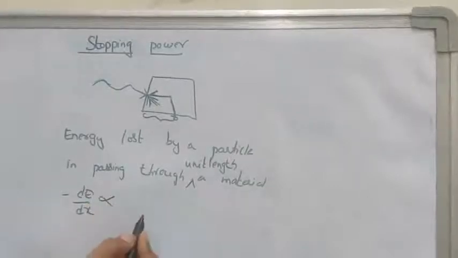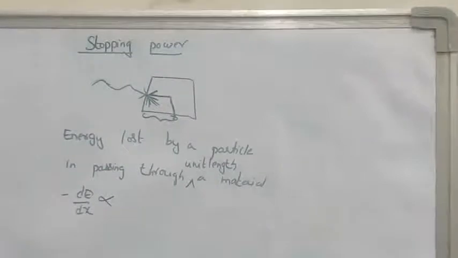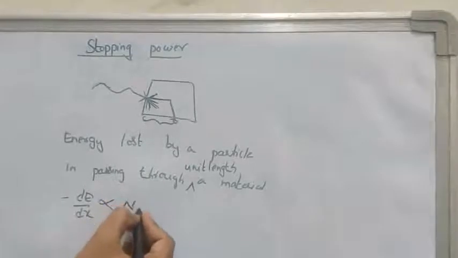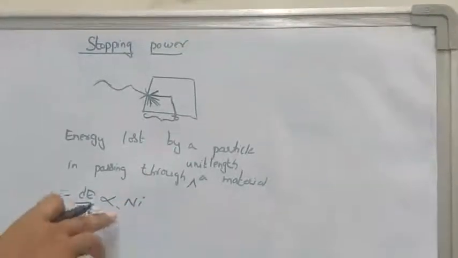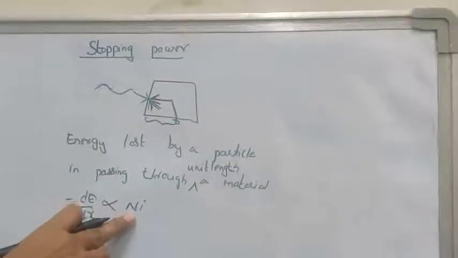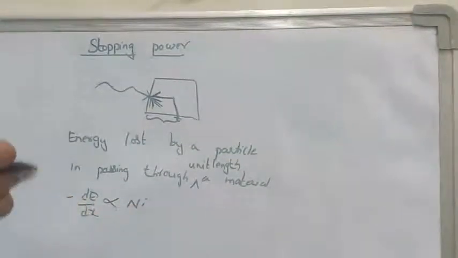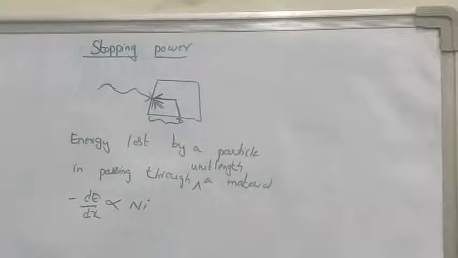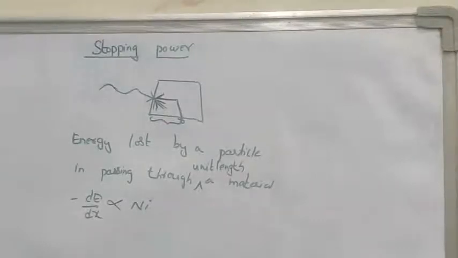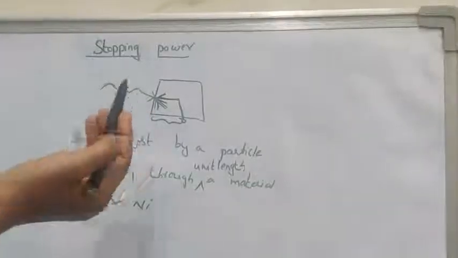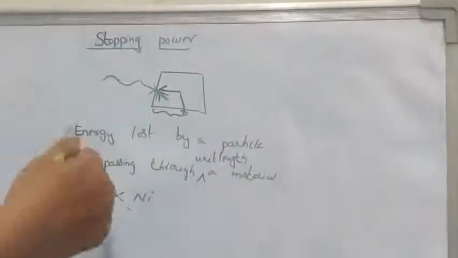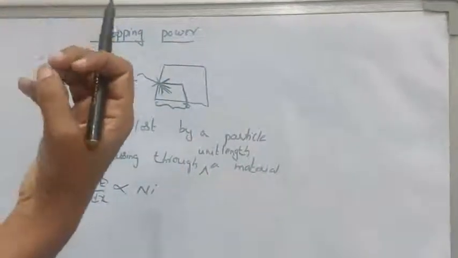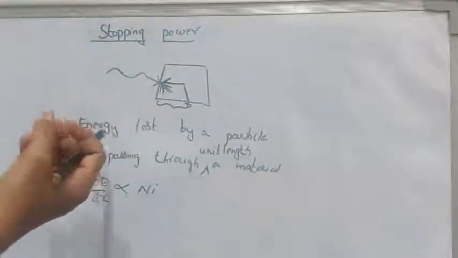This is directly proportional to the number of ion pairs produced by the particle. Here Ni represents the number of ion pairs produced by the particle per unit length of medium, because here also we have considered energy lost per unit length. Similarly, we consider per unit length how many particles have been generated and how much energy is lost.